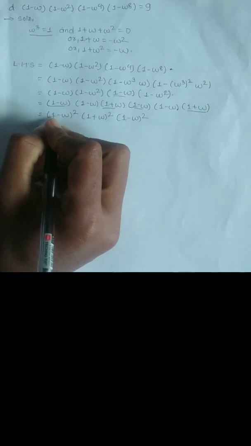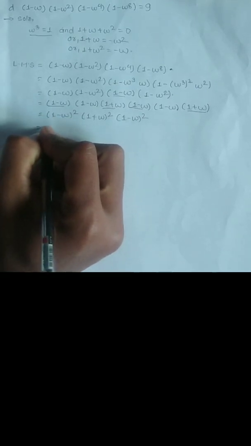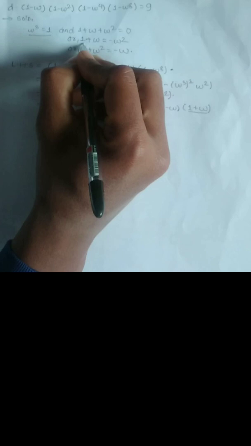Now using the formula of a minus b whole square, that is a square minus 2ab plus b square. And we know that 1 plus omega is minus omega square, so minus omega square to the power 2, and here again expanding it as 1 minus 2 times ab plus b square.